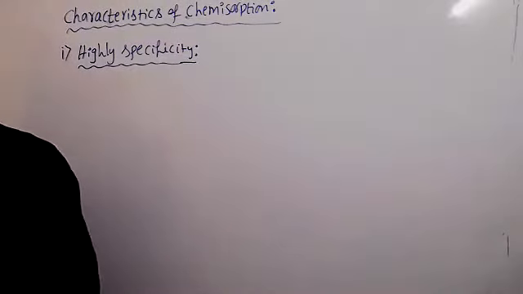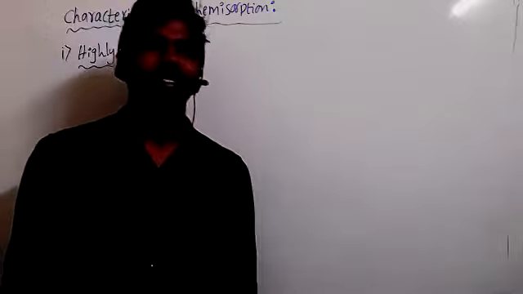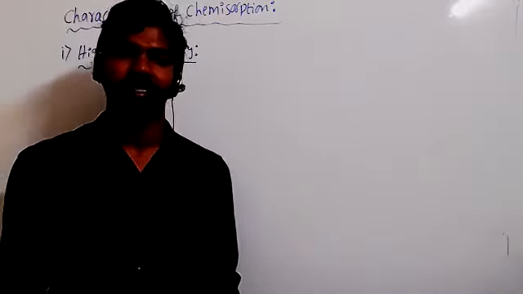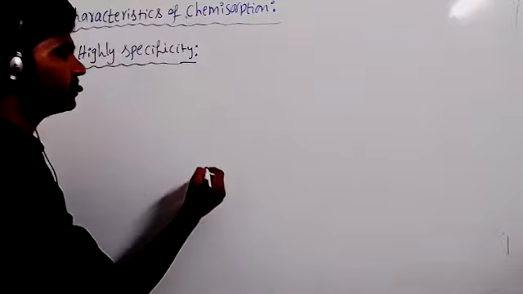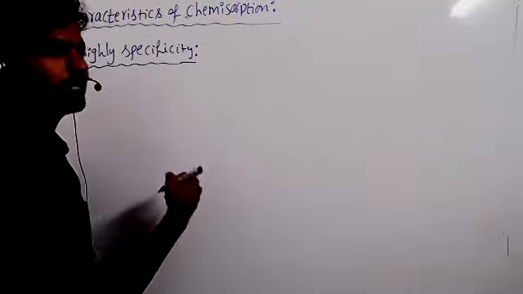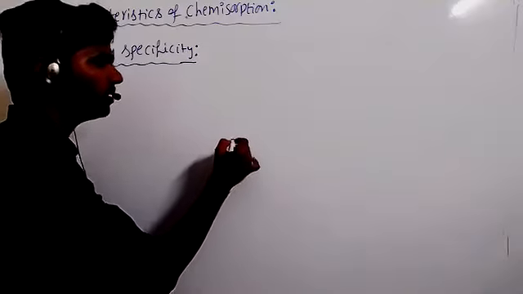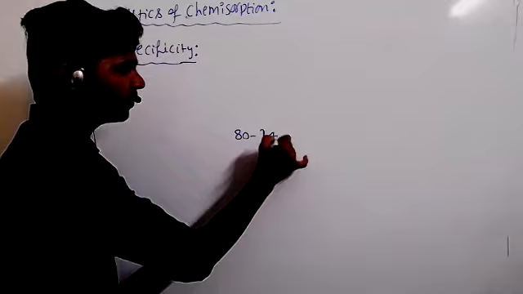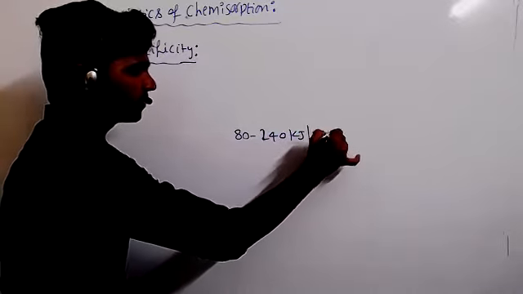Okay, next one is surface area, no doubt. With surface area increase, chemisorption increases. Enthalpy of adsorption: here the enthalpy of adsorption is very high, because a chemical bond is formed. That's why 80 to 240 kilojoules of energy is involved.